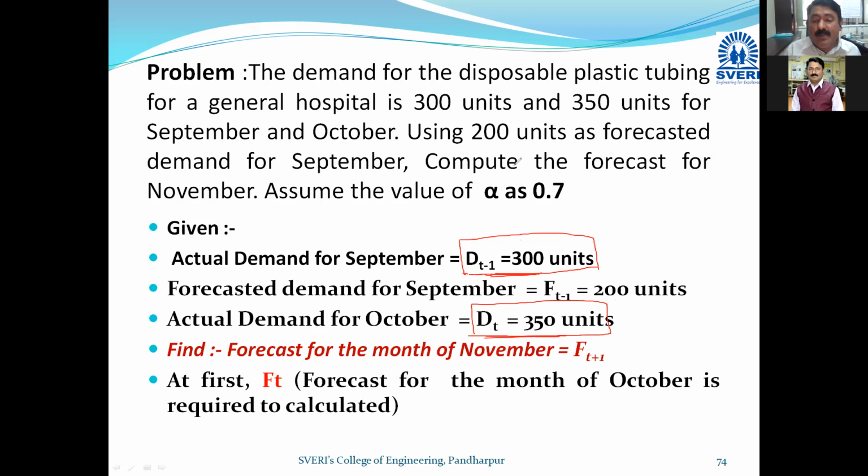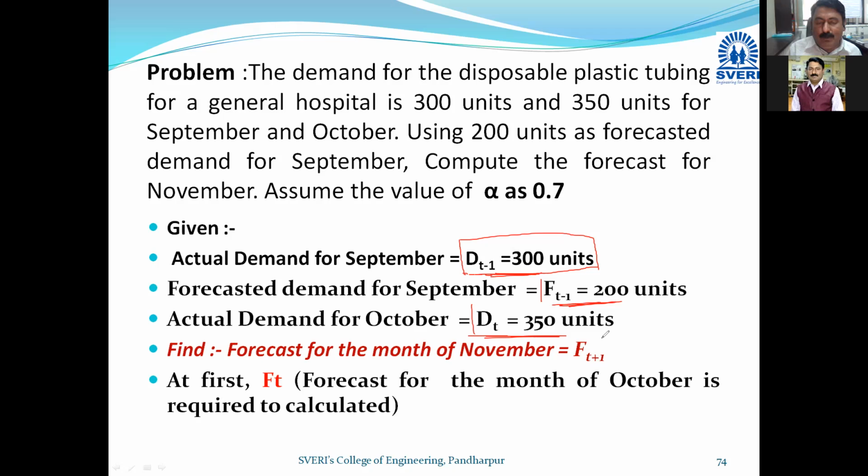Now using 200 units as forecasted demand for September, very important, that is t minus 1, so I will mention here Ft minus 1. Here you can see Ft minus 1 is equal to 200 units. Compute the forecast for November.